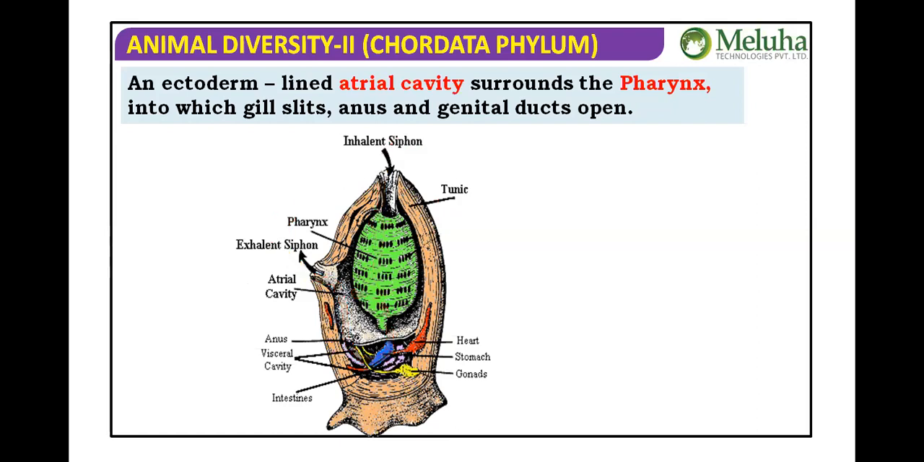Okay, so we are showing the internal anatomy of the particular organism here. The atrial cavity is lined by ectoderm, which surrounds the pharynx. So we can imagine that the area I am covering here with the red color is said to be the atrial cavity. Okay, the total alimentary canal opens into the atrial cavity.